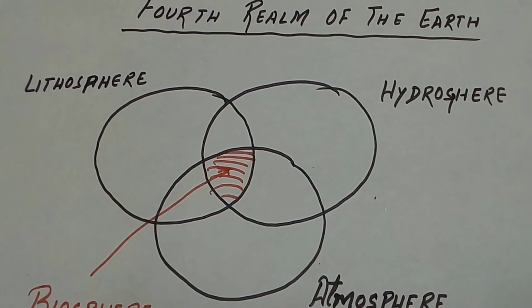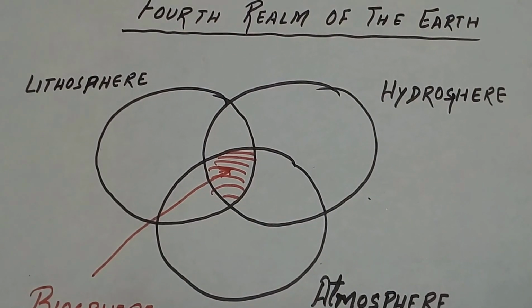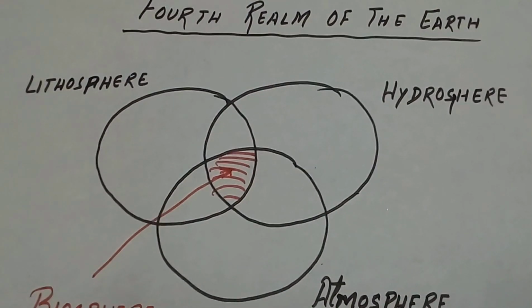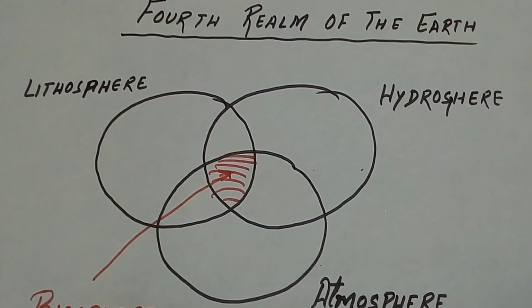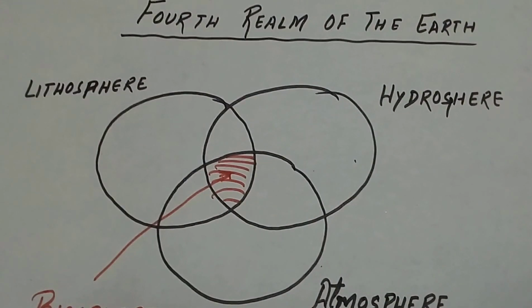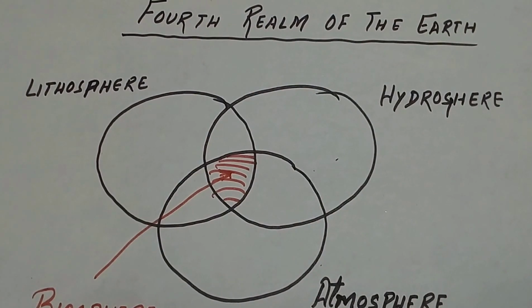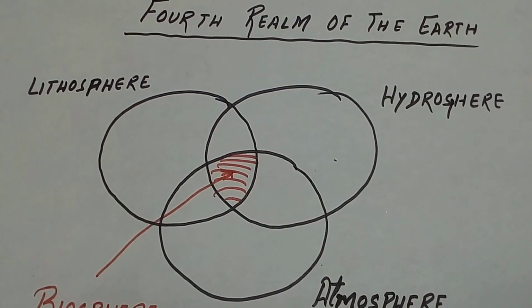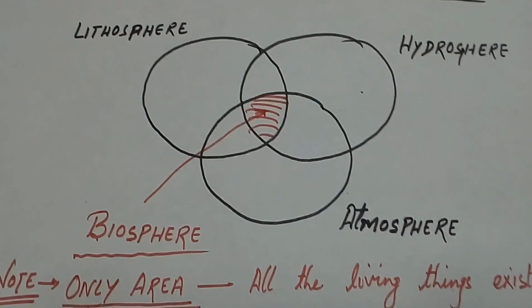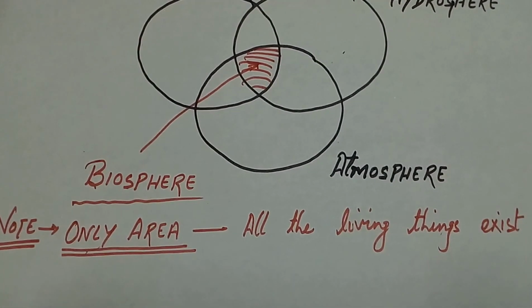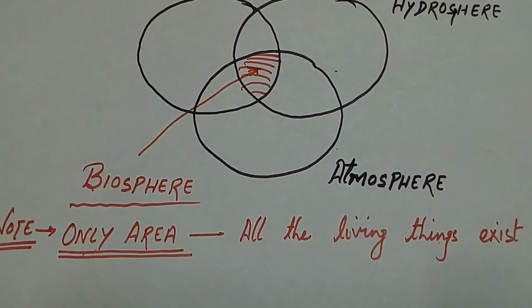There is also the fourth realm of the earth, the place where the lithosphere, hydrosphere and atmosphere coincide, and this is the only place where all living beings are present, that is the biosphere. It is the only area where all living things exist.